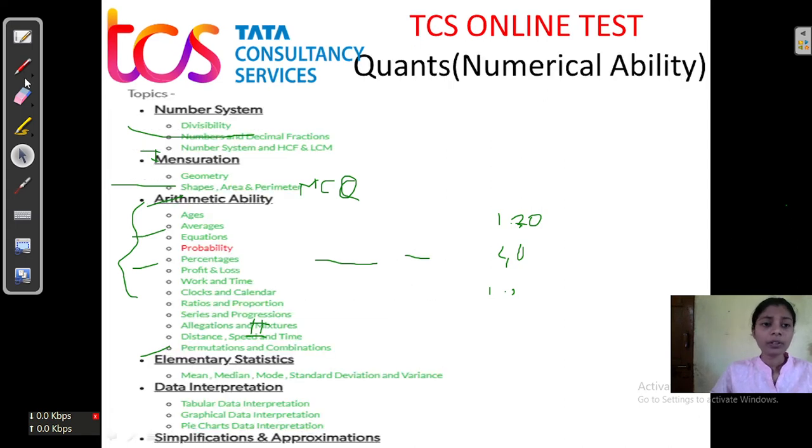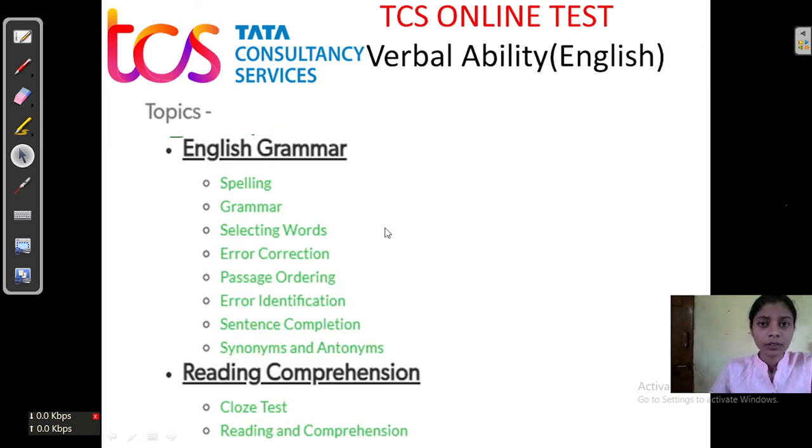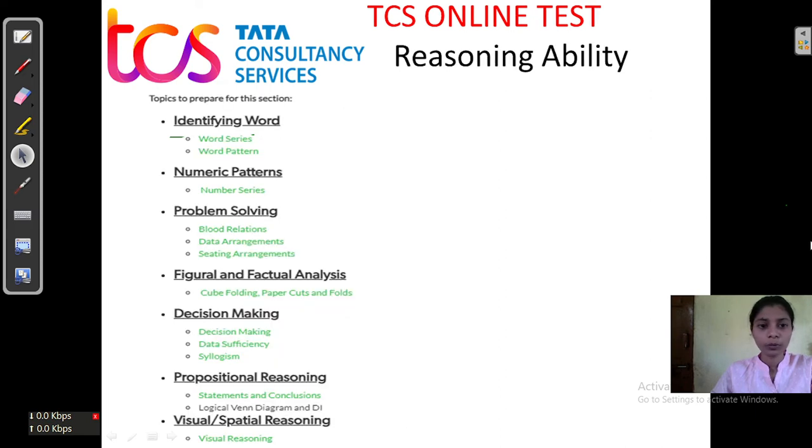Talking about the quant, meaning numerical ability section of our TCS exam, I have given you the numerical ability syllabus. Please go through this syllabus. Talking about the verbal ability, this is the verbal ability syllabus. Please go through it, or you can go to any website.